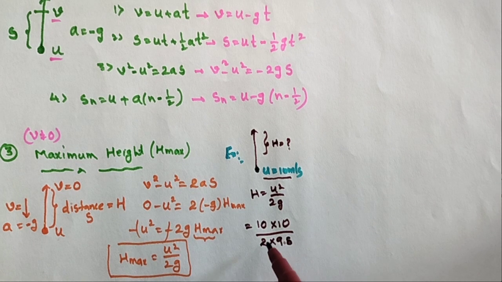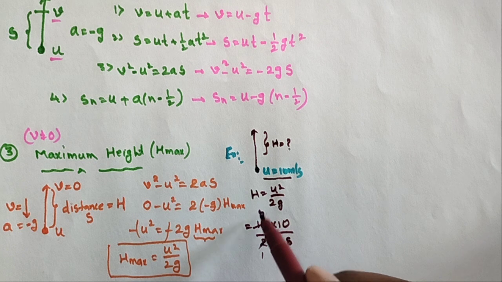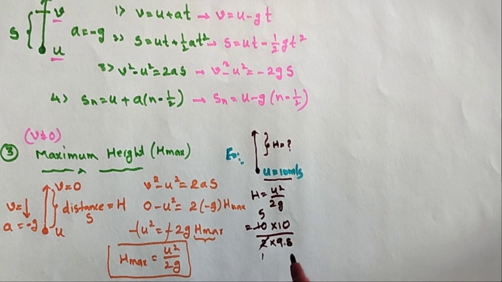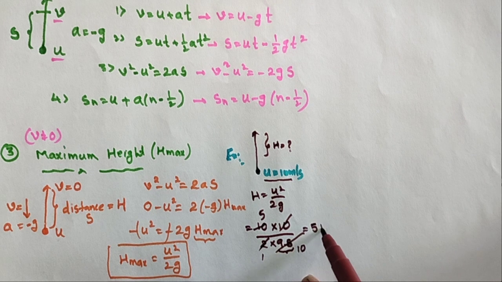9.8. So here 2 ones are 2, fives are... And I am assuming, just assuming, that this 9.8 is equal to 10. Approximately, not exactly. So this 10 cancels. 2 ones are 2, fives are... So that is 5 meters.